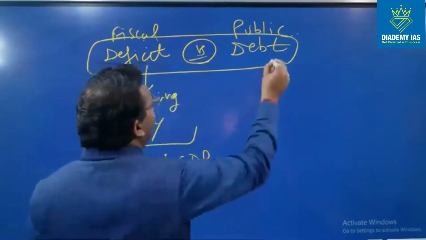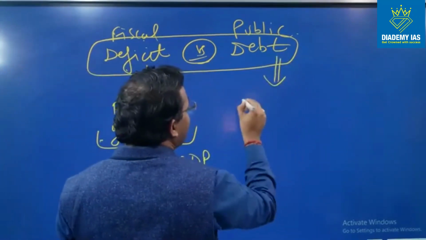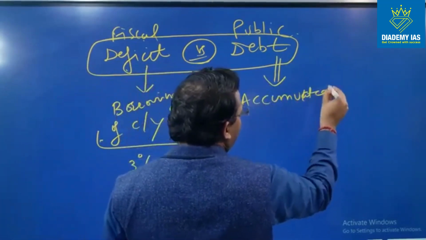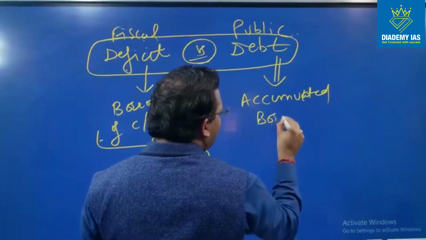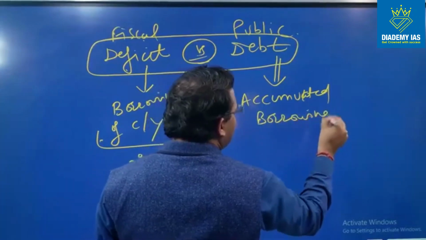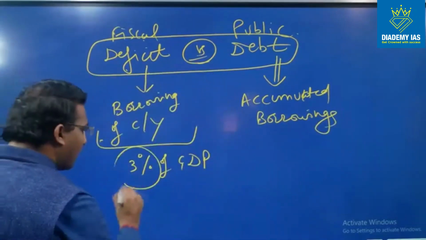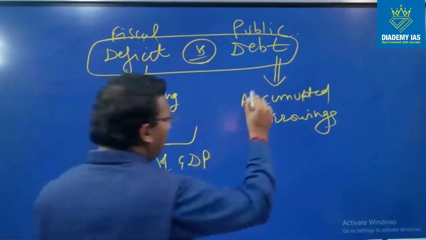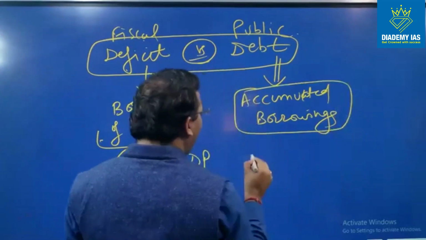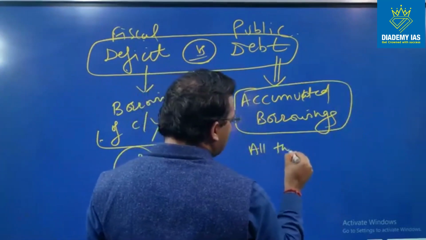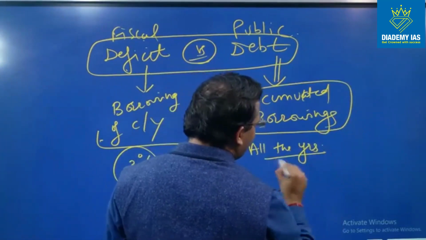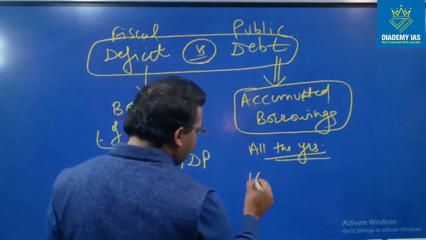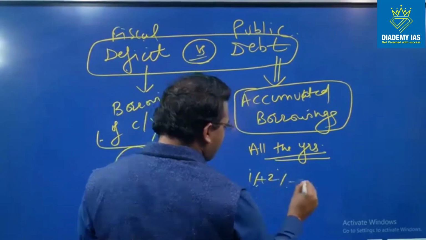Now, what is public debt? Public debt is the accumulated debt or accumulated borrowings of the government. Accumulated borrowings, right? So this 3% shows the current year, only 1 year, and this accumulated borrowing shows all the years, including the current year. So suppose we had 1% of GDP, 2% of GDP, and so on and so forth.